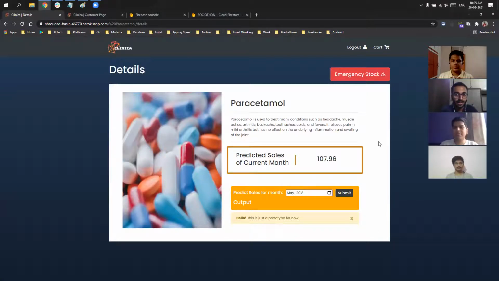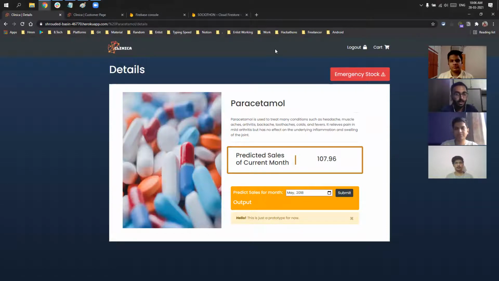Here two things are happening. First, the details of the whole medicine are shown here, and second, we have deployed an AI machine learning algorithm, from which we predict the sales of the current month. How it works is we take the date of the current month and calculate the difference from the data that we have stored in our database, and we have a record of 5 to 6 years of data.